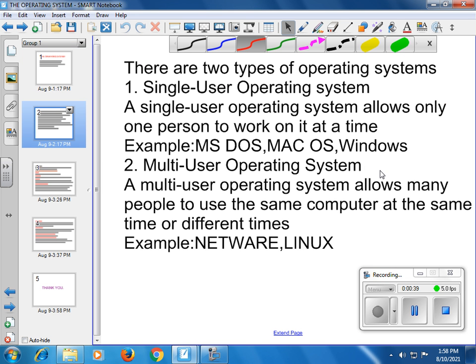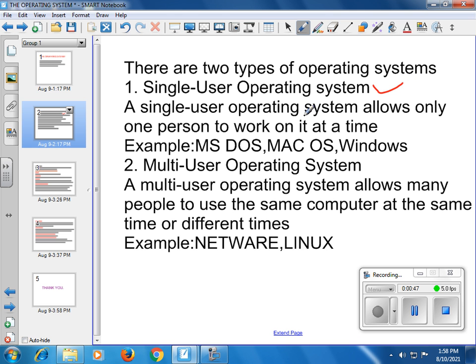So there are two types of operating system. One is single user operating system. A single user operating system allows only one person to work on it at a time. So only one person can use one computer at a time in a single user operating system. For example, MS-DOS, Mac OS and Windows OS.